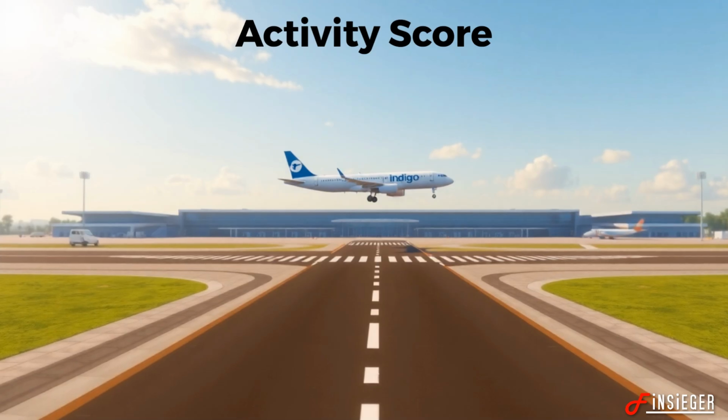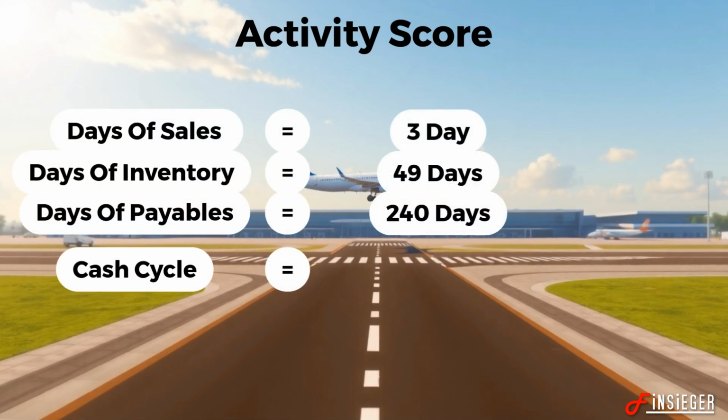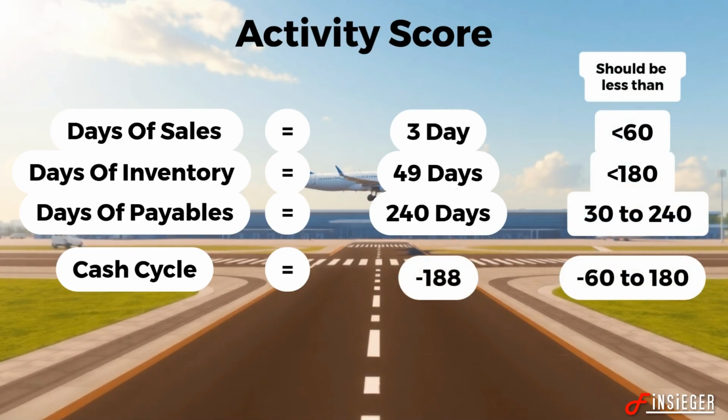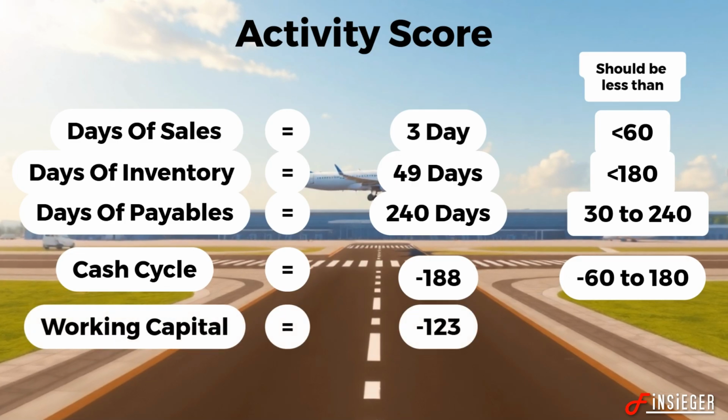For activity score, let's look at the cash conversion cycle. Here, days of sales outstanding is 3 days, days of inventory on hand is 49 days and payables is 240 days. So we have a cash cycle of minus 188 days. In case of Indigo, working capital is minus 123 days.